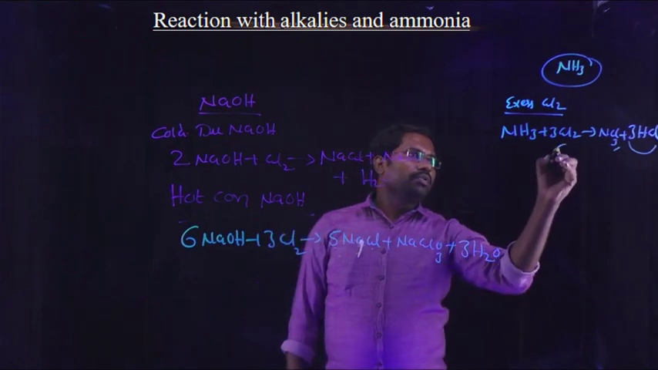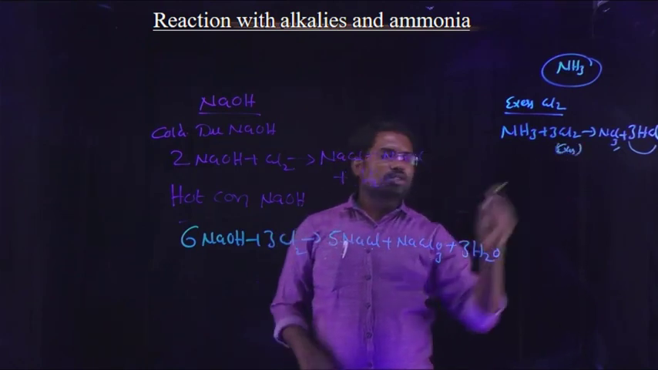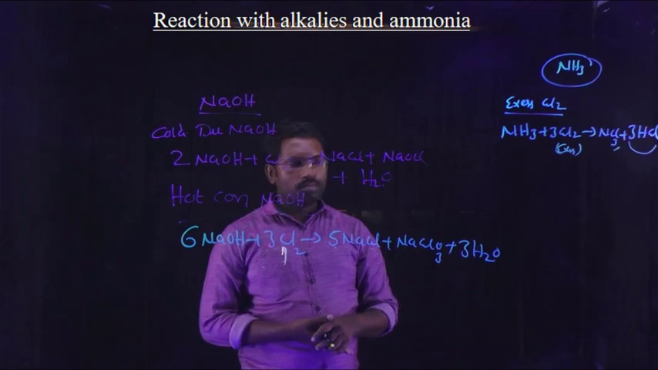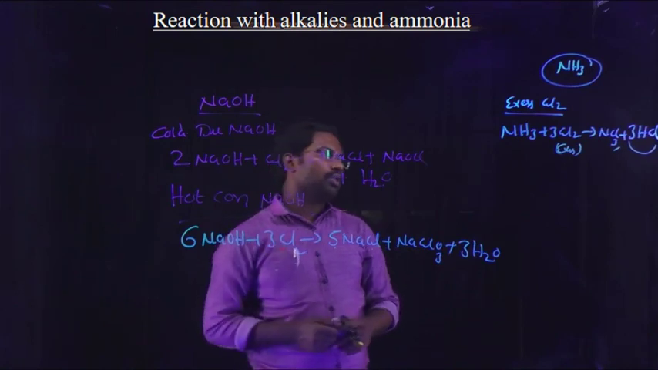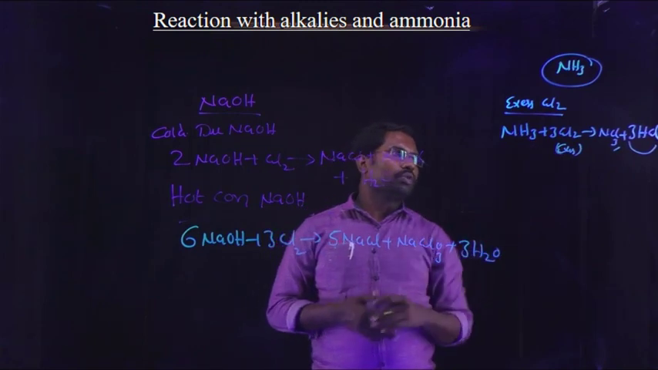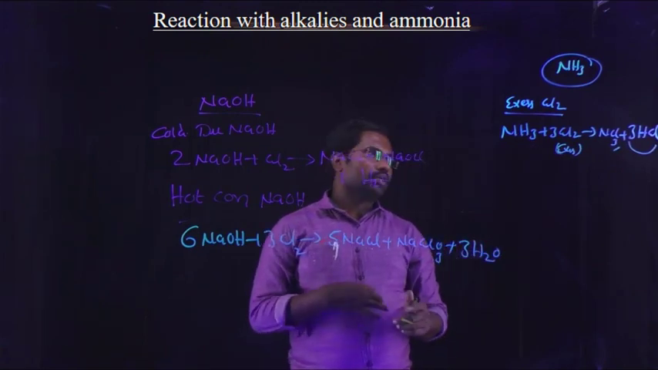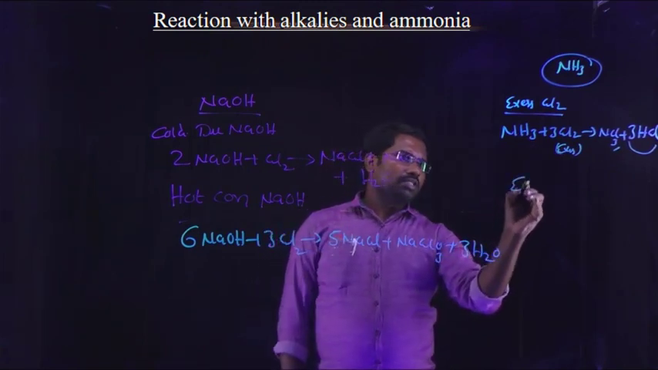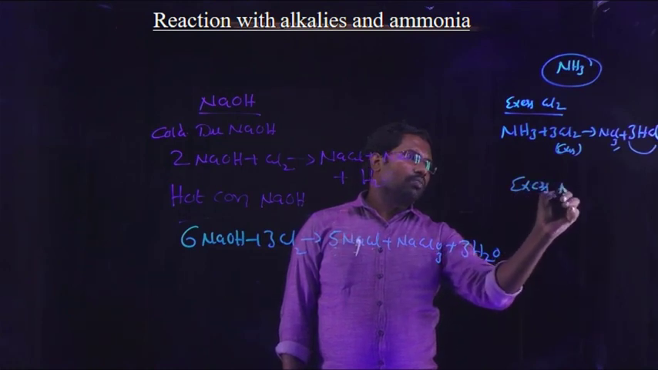Ammonia reacts with excess chlorine. Excess chlorine means we have to take a greater number of moles of chlorine than ammonia. Therefore, ammonia reacts with excess chlorine to form NCl3, nitrogen trichloride. In case of excess ammonia,